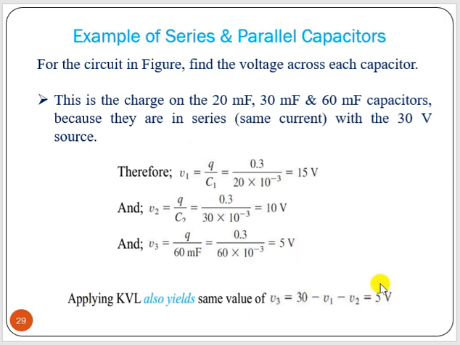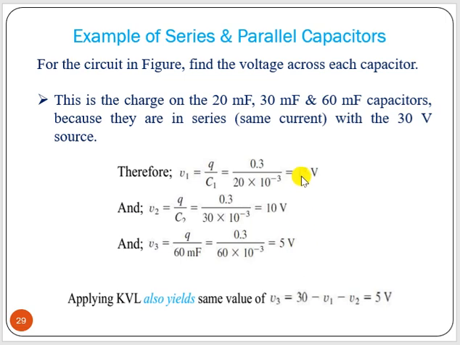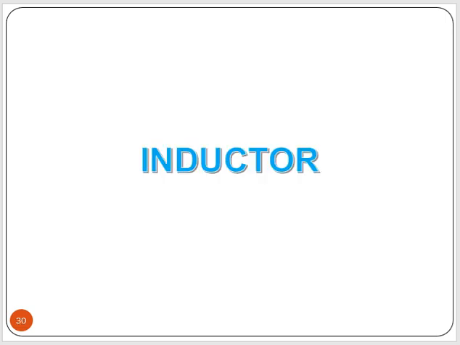Now we can check the answer by using KVL, that is V3 equals 30 volt minus these two voltages, so that gives 5 volt, so it matches our result. Now let us move to inductor.